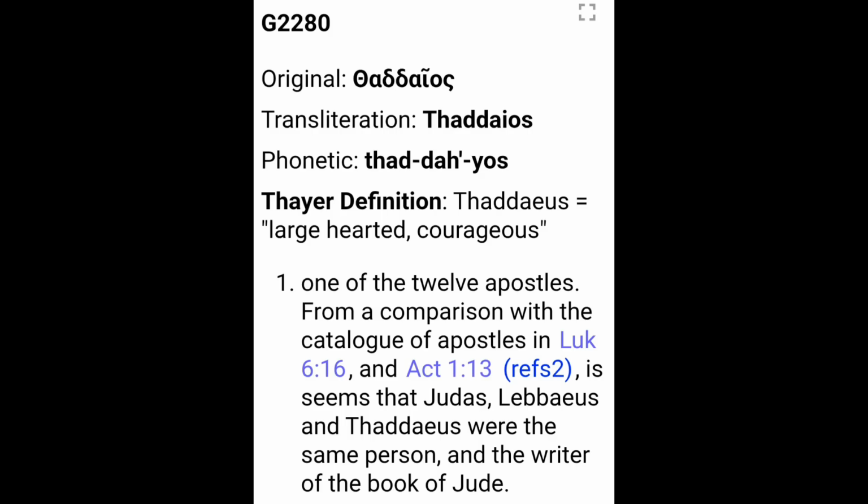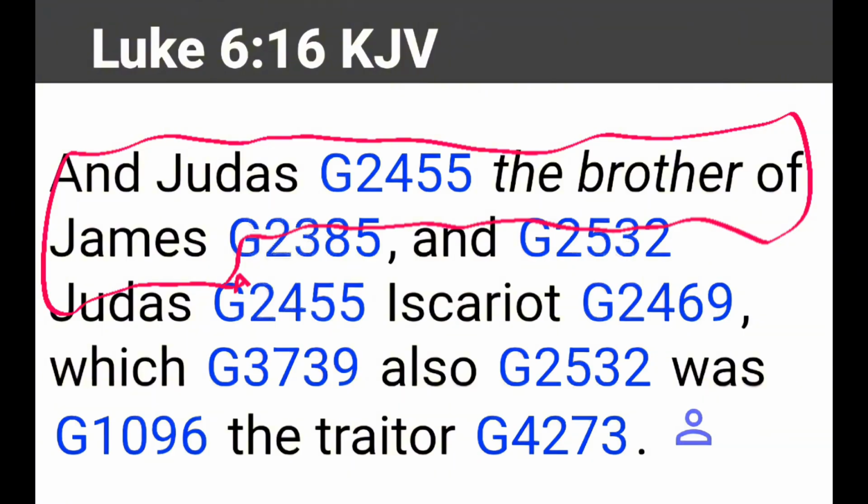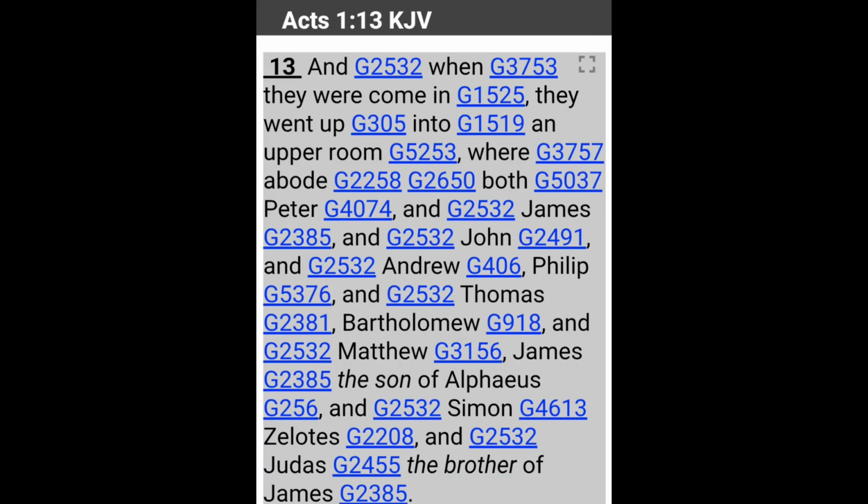In comparison with the other verses, it seems that Judas and Lebbaeus and Thaddeus were the same person and the writer of the book of Jude. In Luke 6:16, we do not find Thaddeus or Lebbaeus, but we see the name Judas, the brother of James. And we see Judas is G2455. And in Acts 1:13, we see Judas, the brother of James, but no Thaddeus or Lebbaeus.